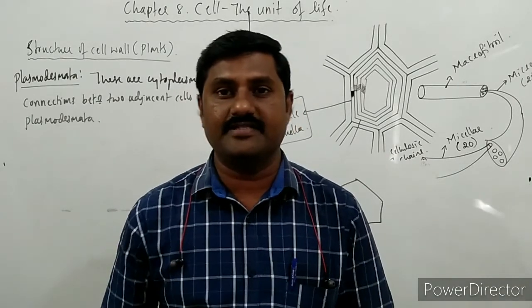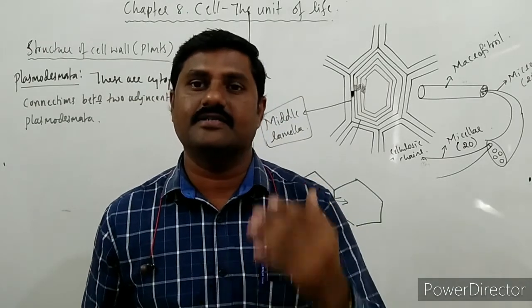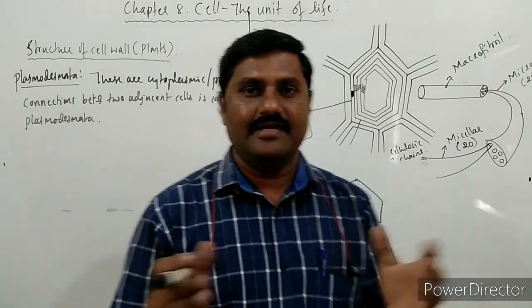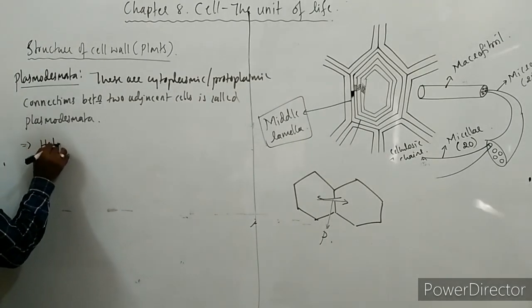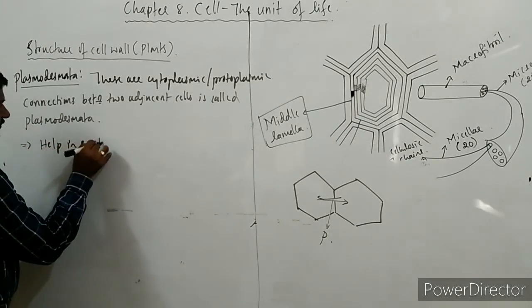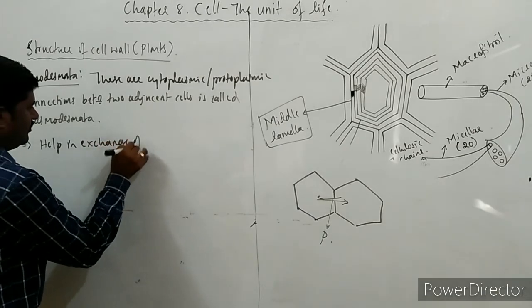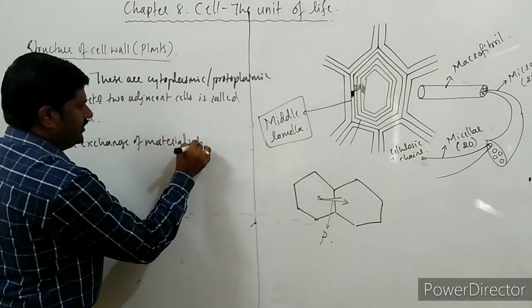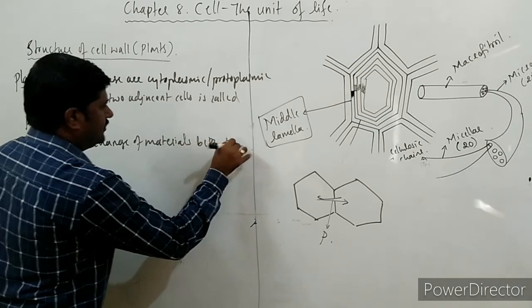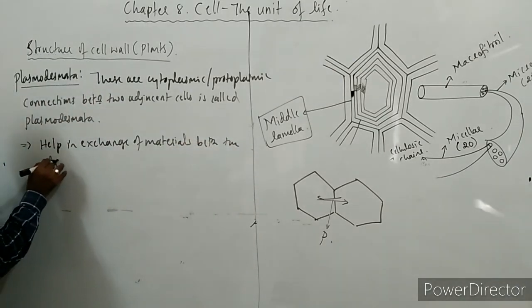Totally it brings about the linkage between the adjacent cells. So this helps in the exchange of materials between the adjacent cells.